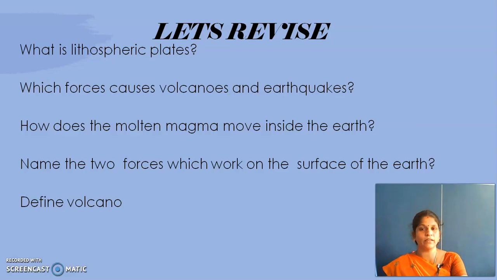Then, what are lithospheric plates? Which forces cause volcanoes and earthquakes? Endogenic. How does the molten magma move inside the earth? It moves very slowly. Name the two forces which work on the surface of the earth. Not inside, surface of the earth. Erosional and depositional. Define volcano.